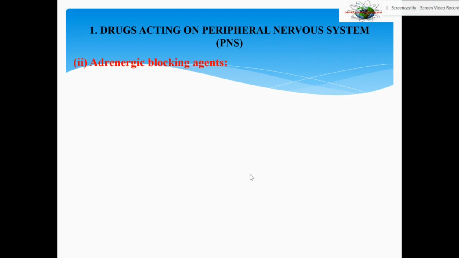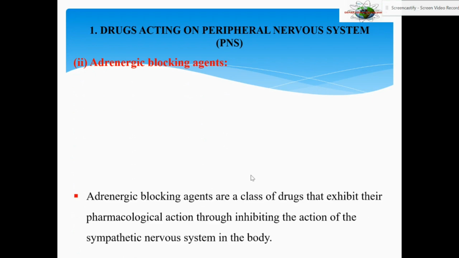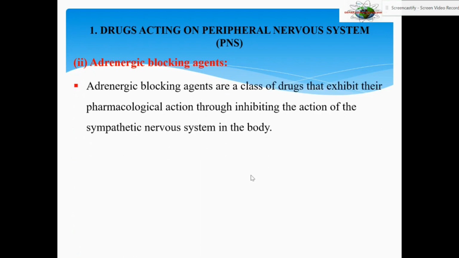Now we proceed to the blocking agents, adrenergic blocking agents. Just now we have seen stimulants are similar to epinephrine and norepinephrine. Salbutamol and terbutaline are the examples. They cause that relaxation effect or the dilation effect, and they perform the role of decongestion, especially in the respiratory tract. Now we look at the blocking agents.